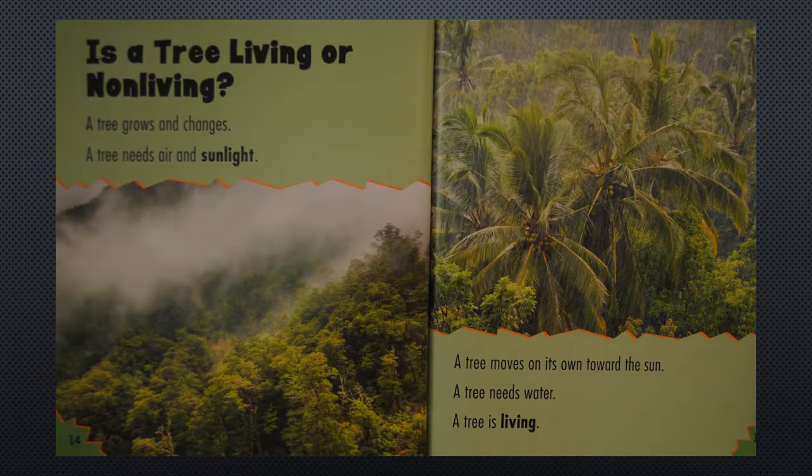Is a tree living or non-living? A tree grows and changes. A tree needs air and sunlight. A tree moves on its own towards the sun. A tree needs water. A tree is living.